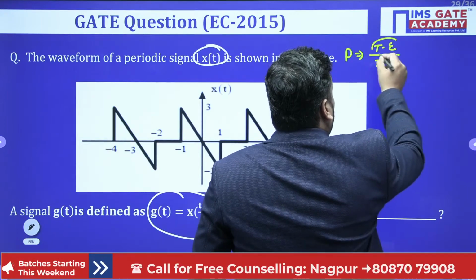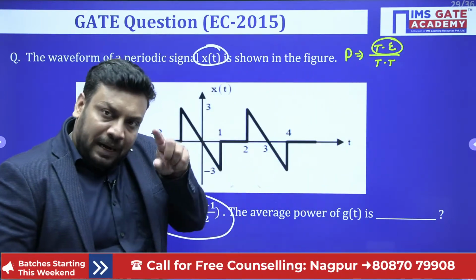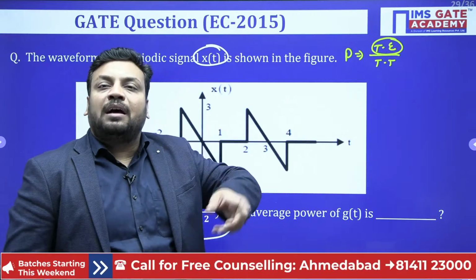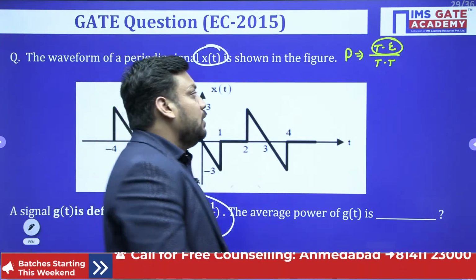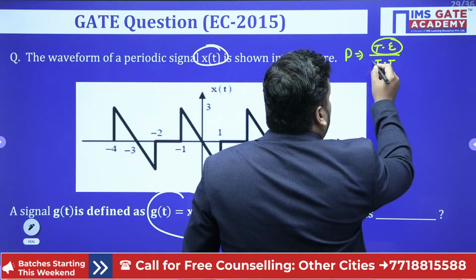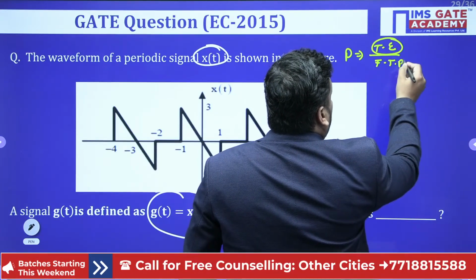So here the total time means the fundamental time period.